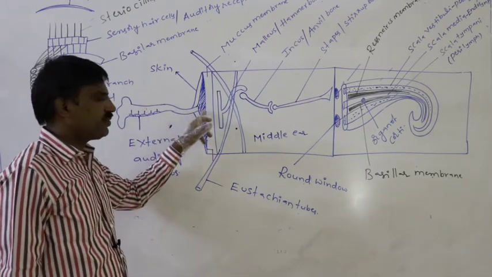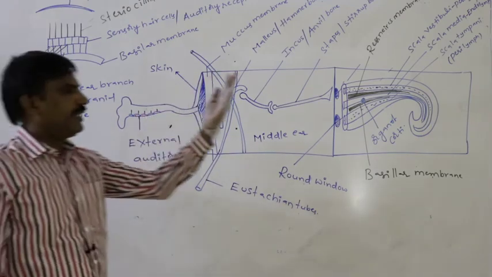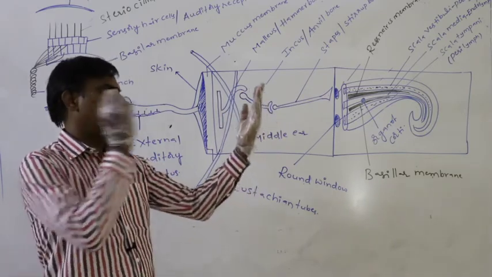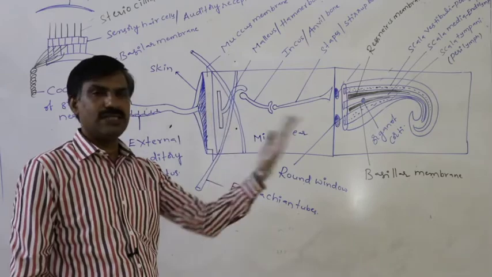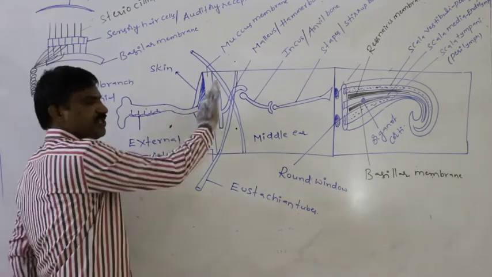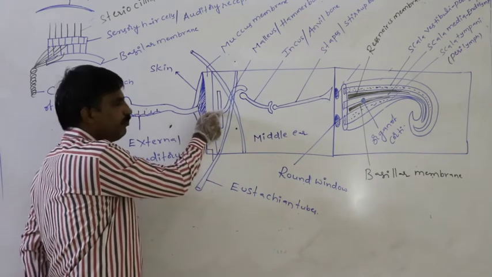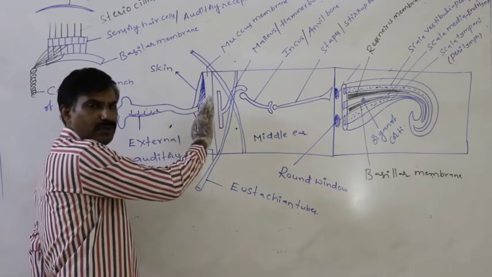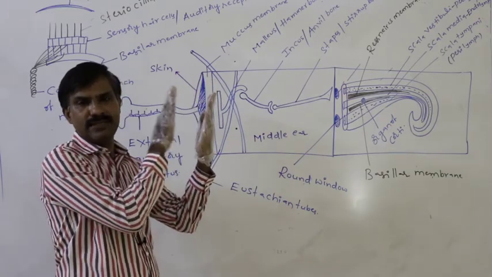Whenever the sound waves reach the tympanum, in response to them the tympanum starts vibrating. As the tympanum vibrates forward and backward, it continuously touches the base of the malleus.